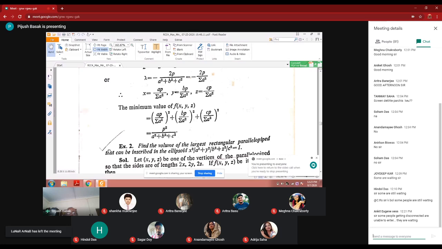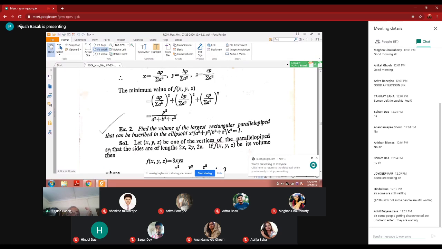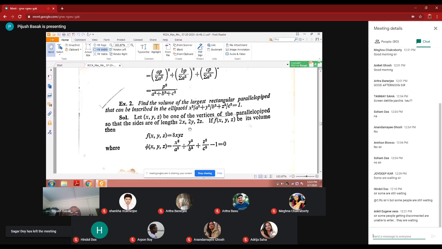Find the volume of the largest rectangular parallelepiped that can be inscribed in the ellipsoid. You know what is an ellipsoid? Like an ellipse, but a large balloon, a cylindrical balloon, it's an ellipsoid. So let x, y, z be the vertex of the parallelepiped so that the sides are 2x, 2y, 2z. It is a method to substitute 2x, 2y, 2z. Otherwise, the problem will be more complicated. This is one of the methods. Just suppose length as 2x, breadth as 2y, and height as 2z.